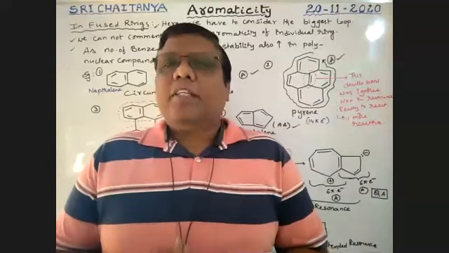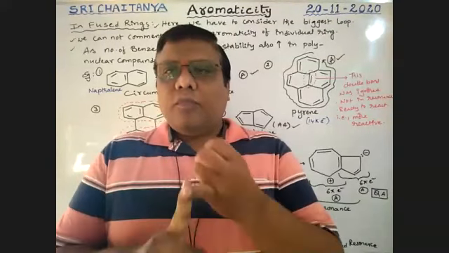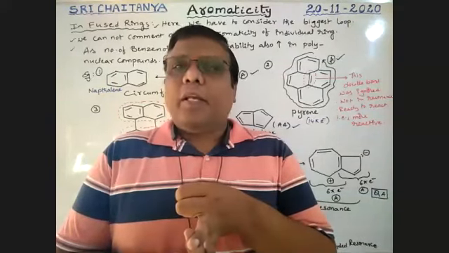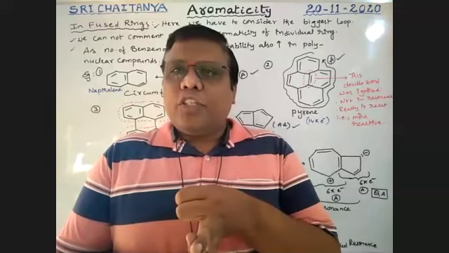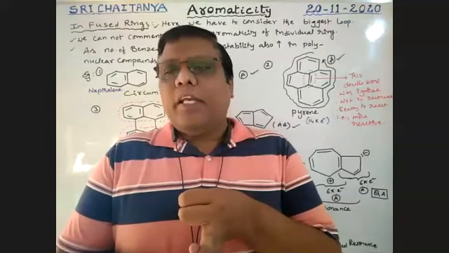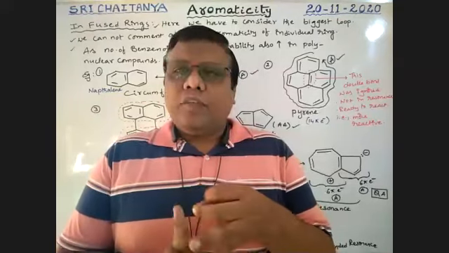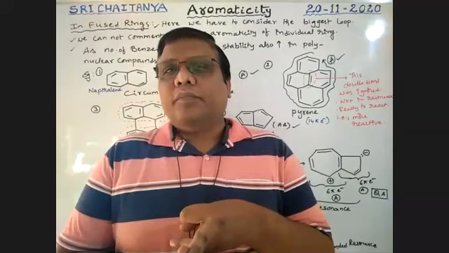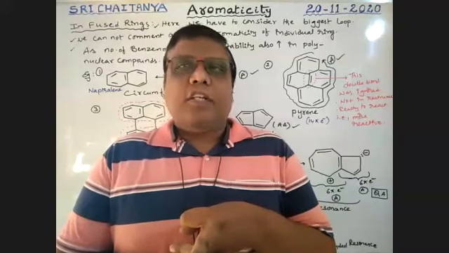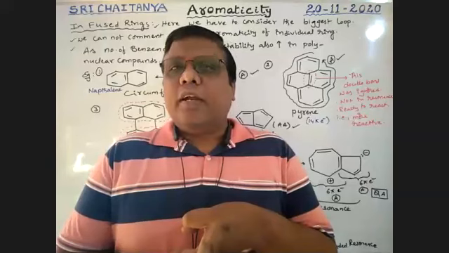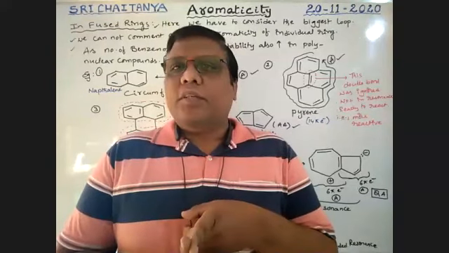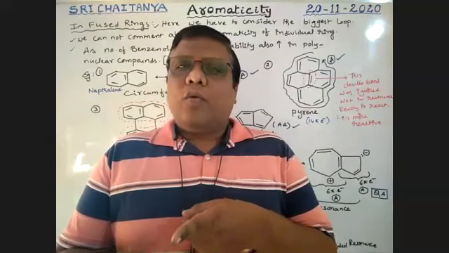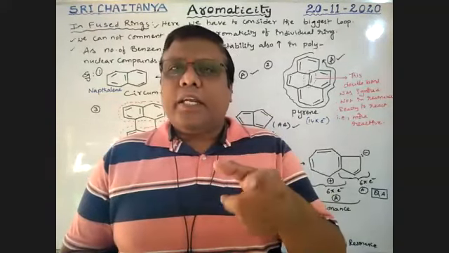In yesterday's class, we started aromaticity. Aromaticity means, first, it must be a ring compound. Next, planarity must be there, that means every carbon in the ring should be sp2 hybridized. After that, continuous resonance, continuous conjugation, that is, complete resonance and complete conjugation are required. After that, the 4n plus 2 pi electron rule. If the 4n plus 2 pi electron rule and the above 3 rules are completely satisfied, that is aromatic.